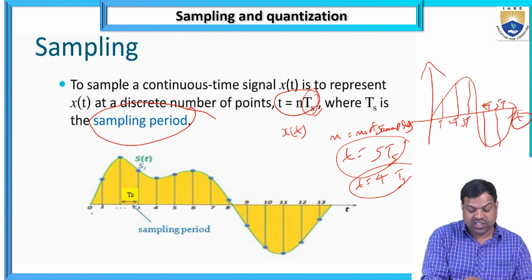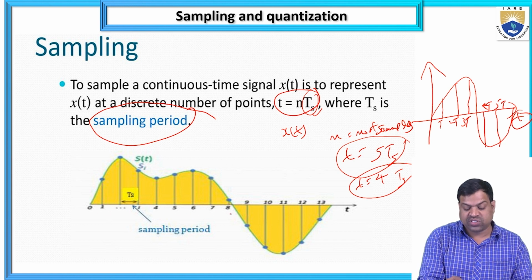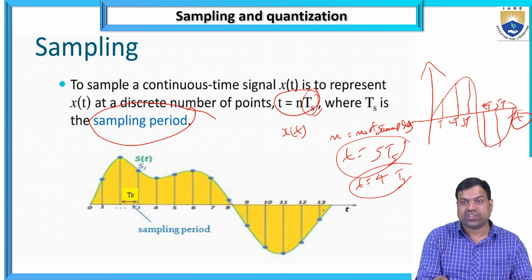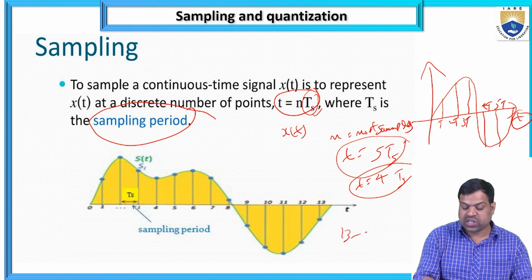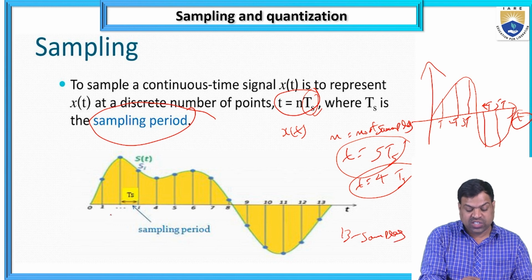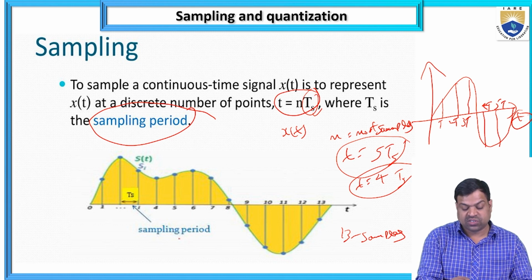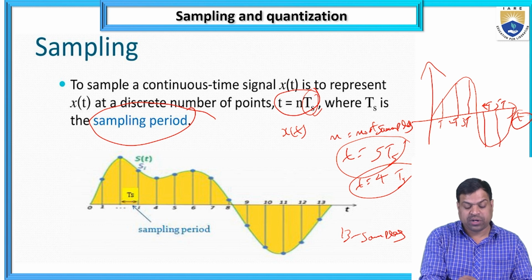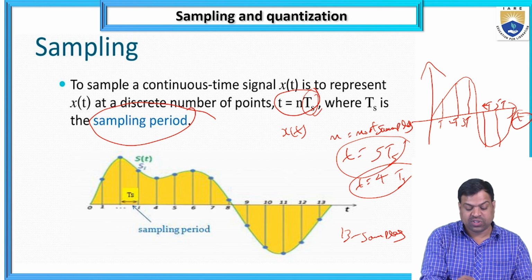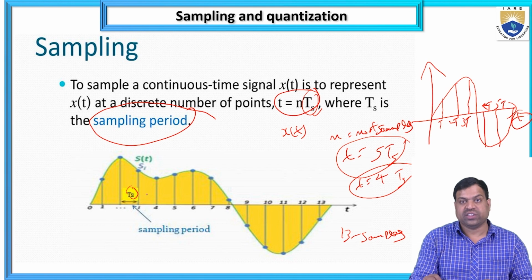See here, you can see 0, 1, 2, 3, 4, 5, 6, 7, 8, 9, 10, 11, 12, 13. So how many are there? 13 samples I am taking here. Each sample I am taking at Ts. What is the sampling period? Between this one and this one, that is the sampling period Ts.